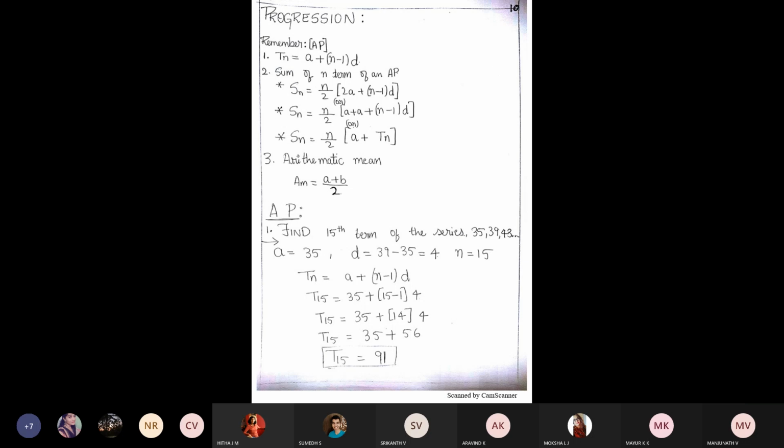Tn is defined as Tn is equal to A plus N minus 1 into D. Questions on this nth term of AP are most common, frequently asked, either for 5 marks or 10 marks.